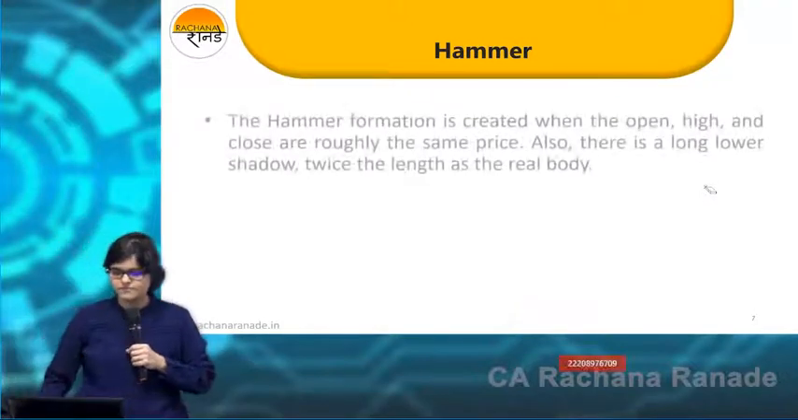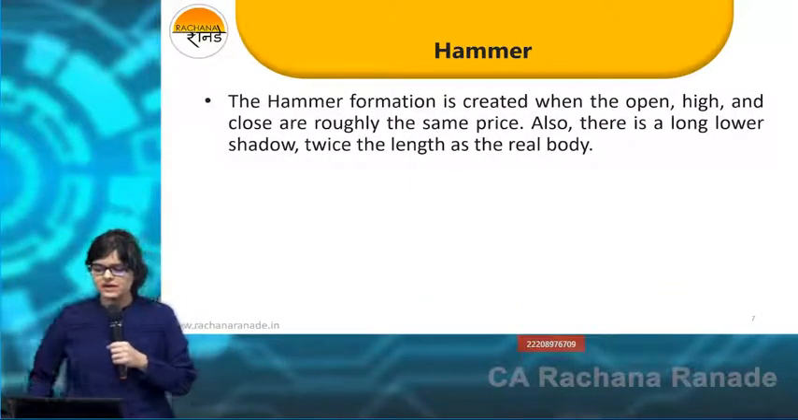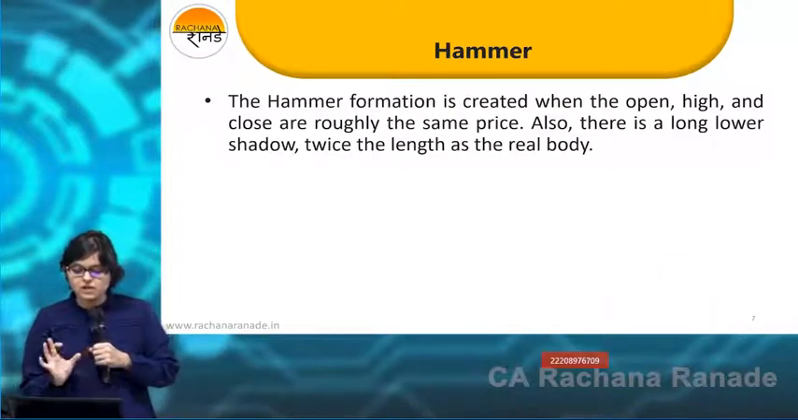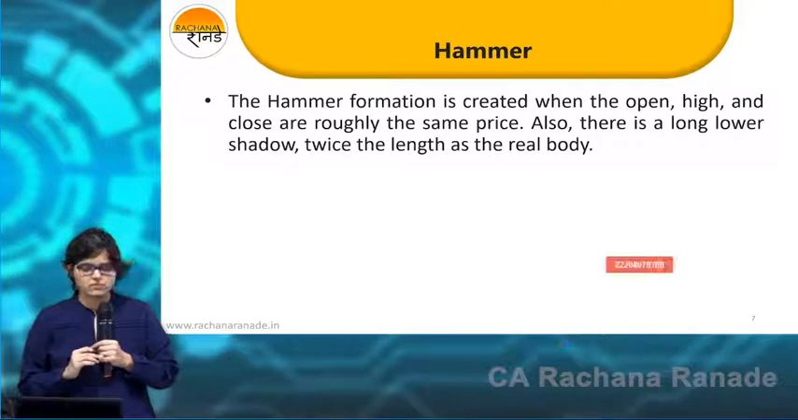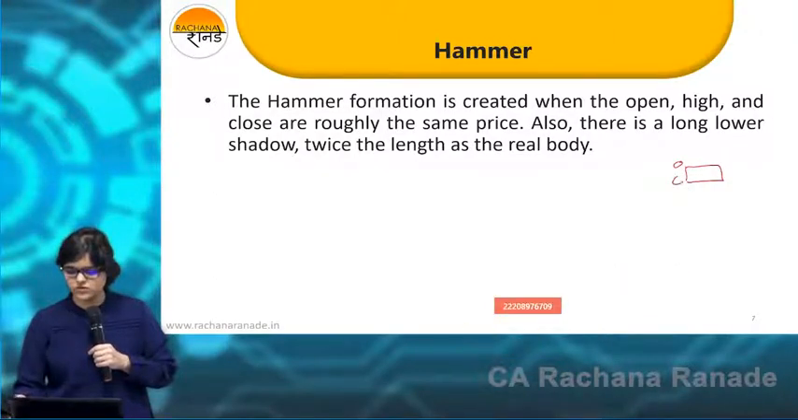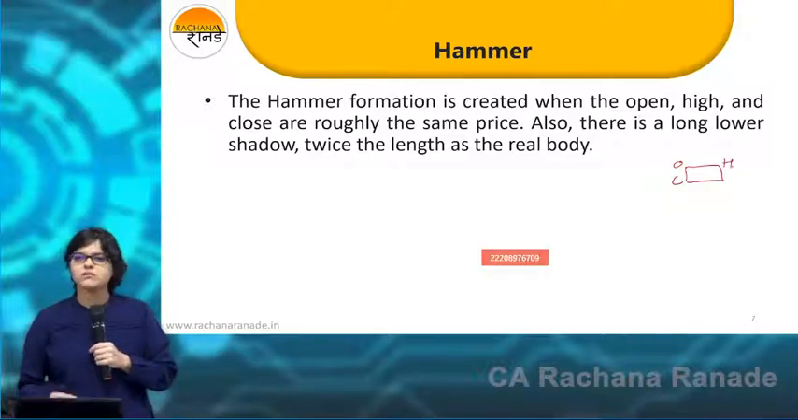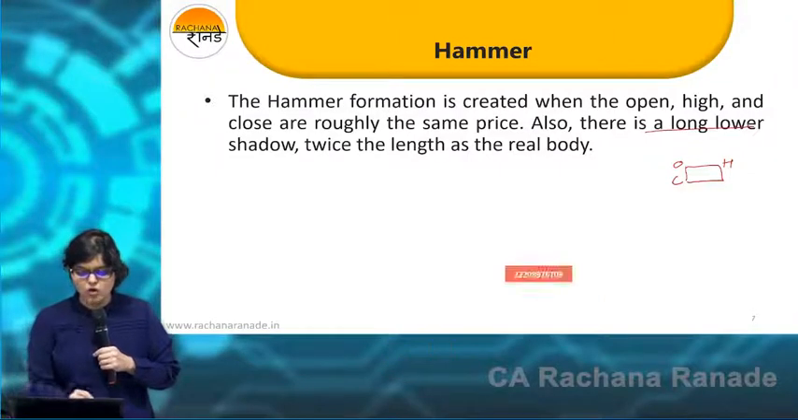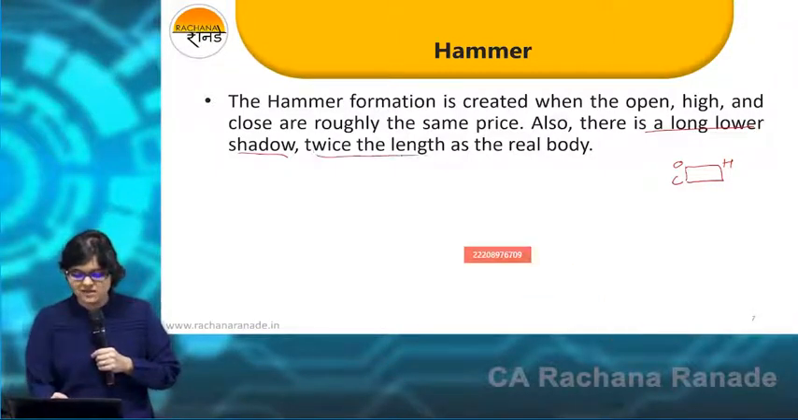So the hammer formation is created when open, high and close are roughly the same price. He's asking what has happened. Open, high and close. Let us say something like this. This is my open. Okay, wait. This is my open. This is my close. And this is only my high. There is a long lower shadow twice the length of the real body.